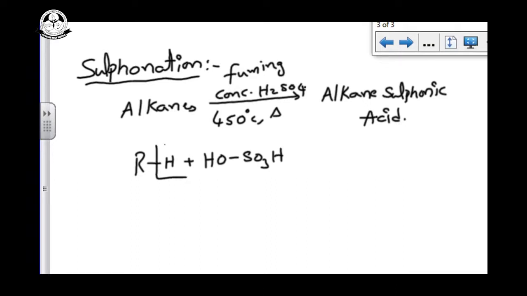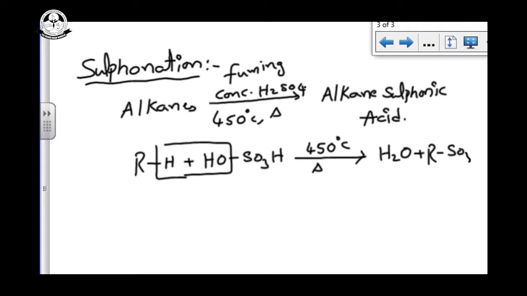Now H and OH are removed as water. We have to heat around 450 degrees Celsius, a high temperature. It loses the water, and the remaining is RSO3H. Its name is alkane sulfonic acid.